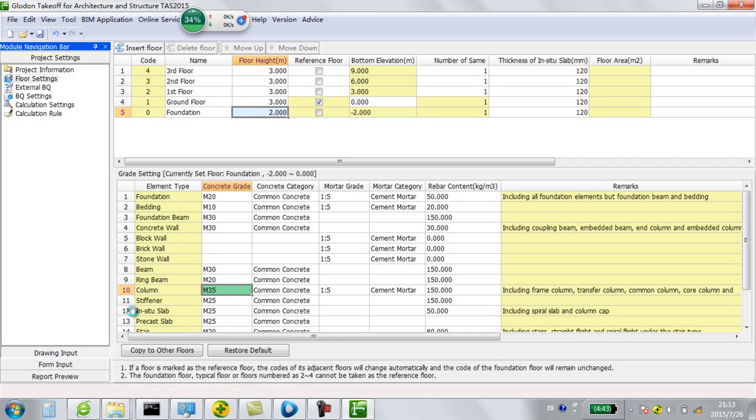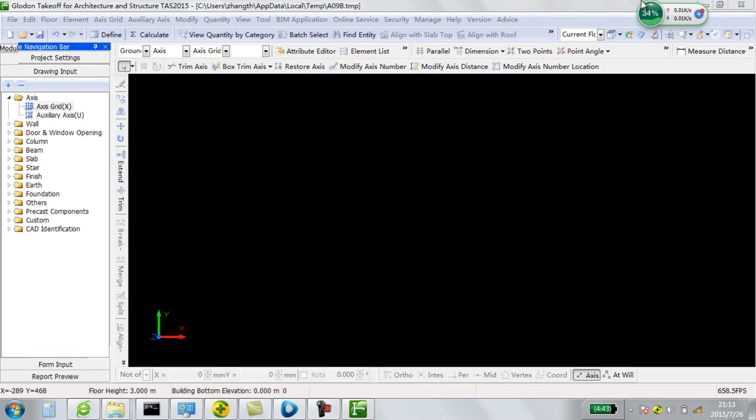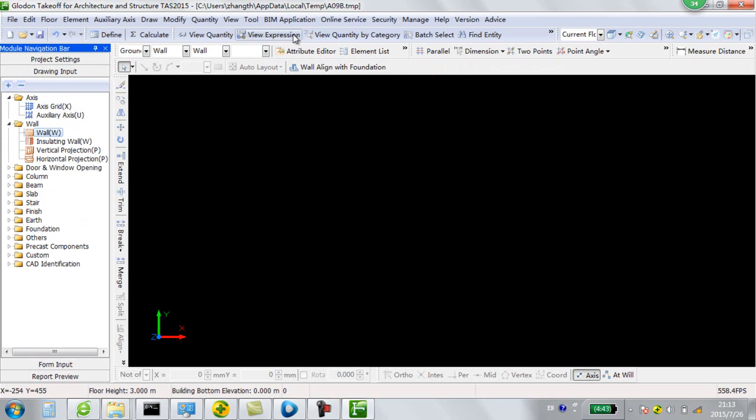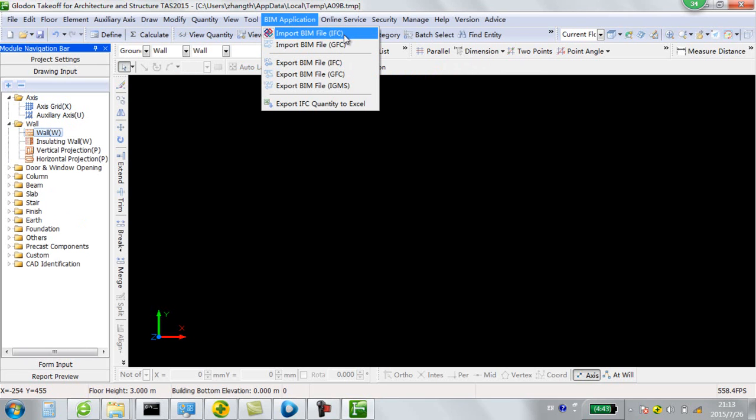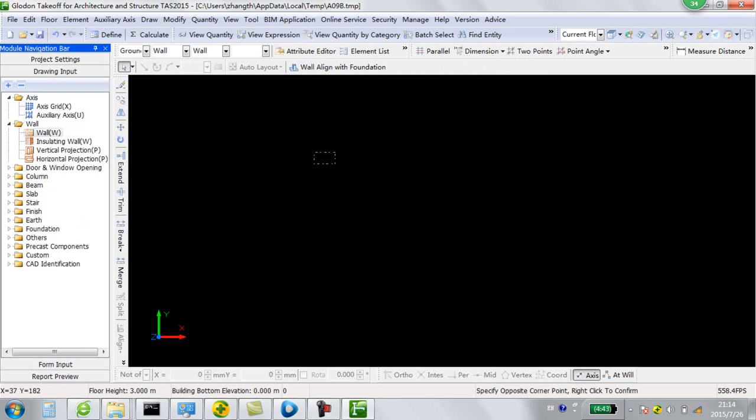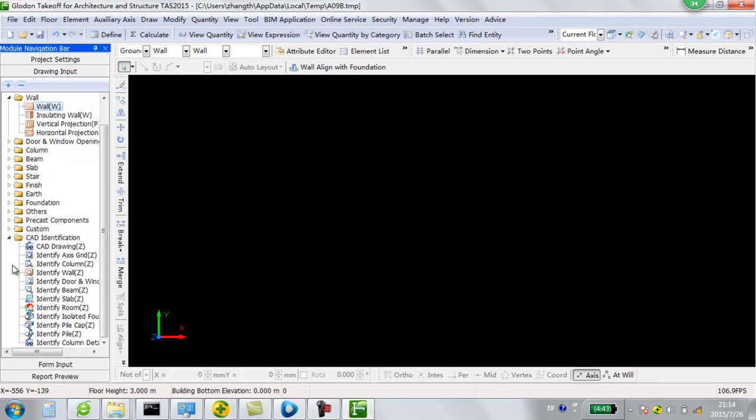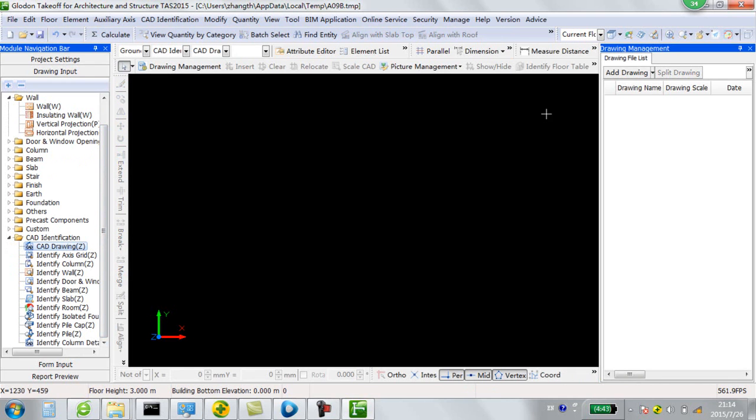After the project setting, now we go to the drawing input. In Glodden TAS software, we have three ways to create a 3D model. The first way is we can use the manual way to use the basic functions step by step based on your drawings. The second way is if you have a 3D model from Revit or ArchiCAD, we can import the IFC model, and after customization we can do the calculation. The third way is if you have CAD drawings, we can use the CAD auto identification. Today we mainly introduce the CAD identification.